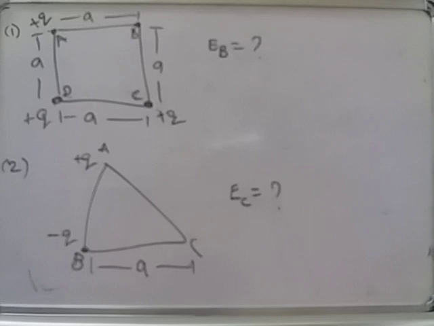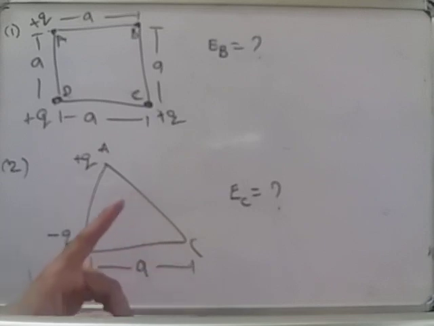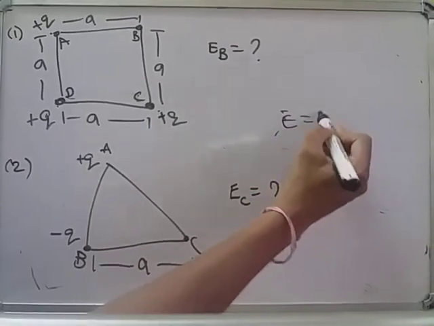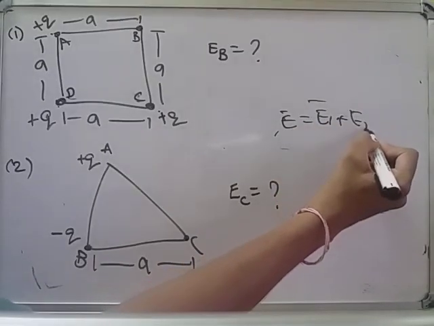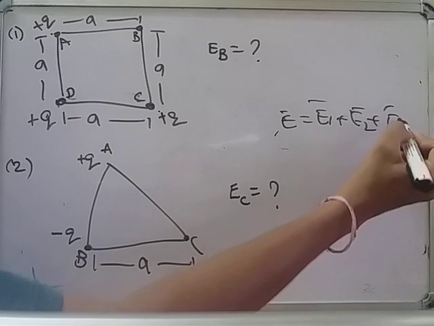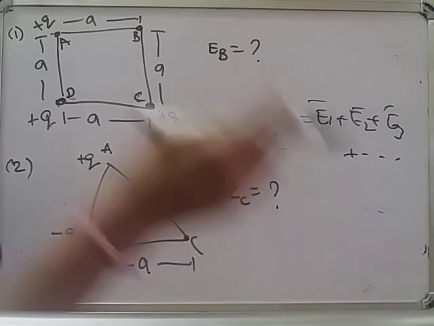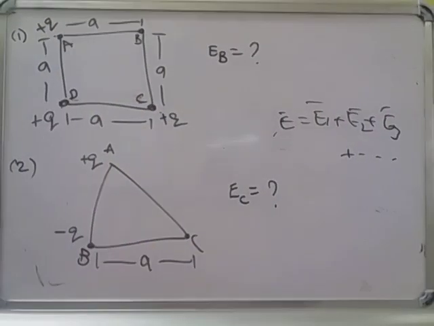For that you can use the parallelogram law or vector law, because the net electric field due to a system of charges is equal to the vector sum of the electric fields due to the individual charges. That law we can use, that is E bar is equal to E1 bar plus E2 bar plus E3 bar. If they are in vector form we can directly add them, otherwise you can use either the parallelogram law, triangle law or any other vector law and solve.